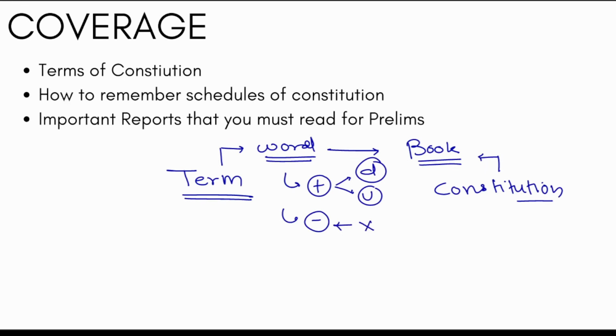Alright, so only three possibilities: present, that means mentioned as well as defined; mentioned but not defined; and not mentioned at all in the constitution. So let's talk about all these things. First of all, we'll deal with the category which are not mentioned in the constitution. I'll put them in the yellow so that you can differentiate. So the category we are talking about is not mentioned.